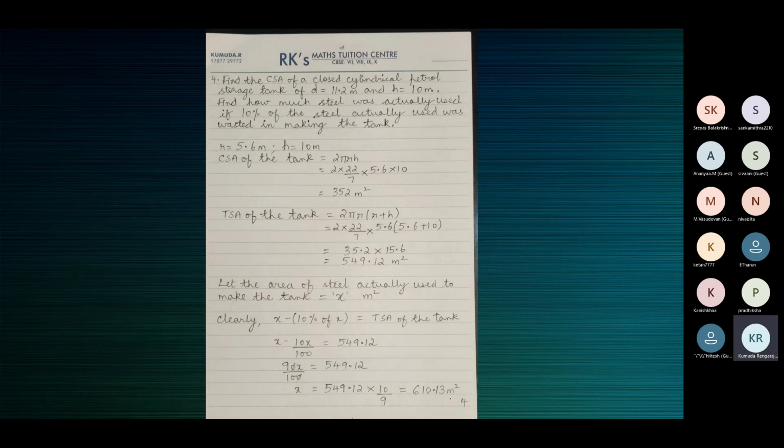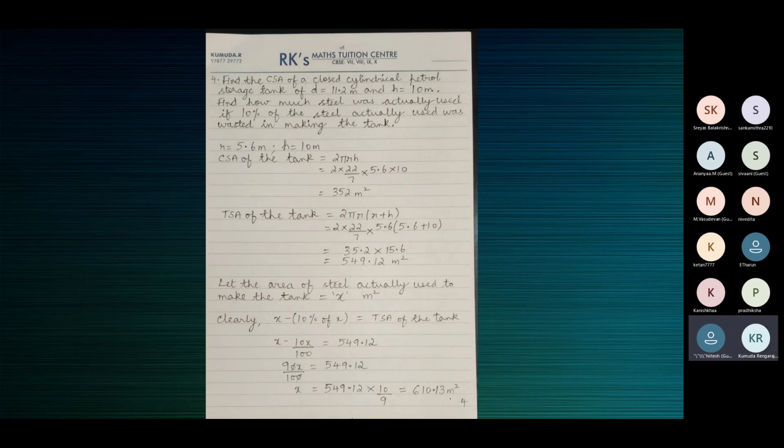Anyone else can share the value of L? 91 meters. So Hitesh, what is the CSA of the conical dome? 24,024. Correct. 24,024 meters square is the CSA.